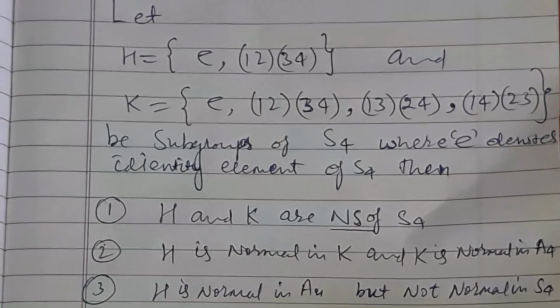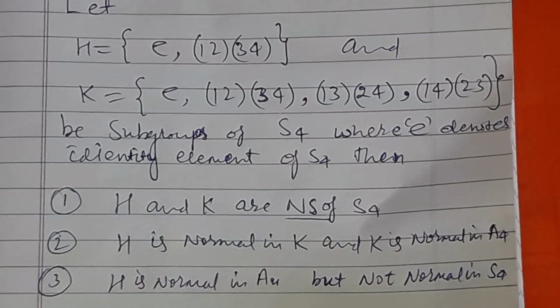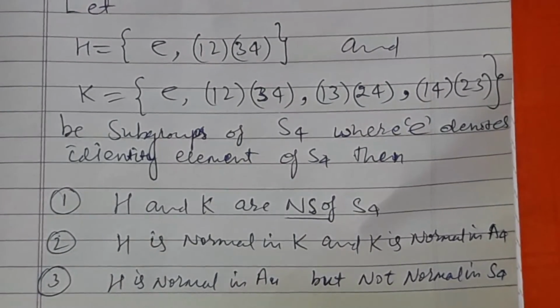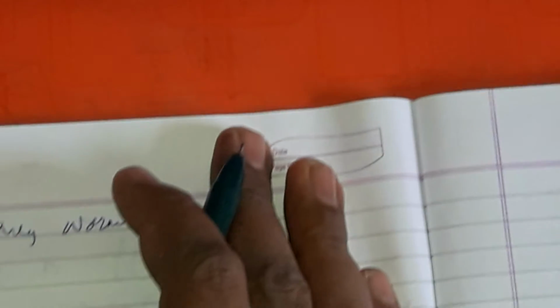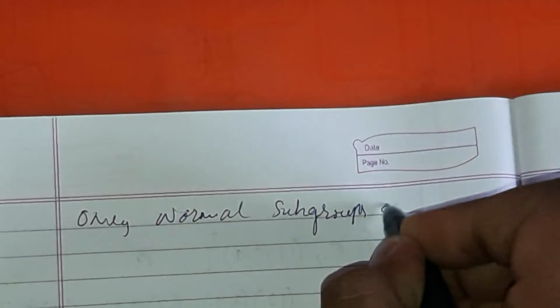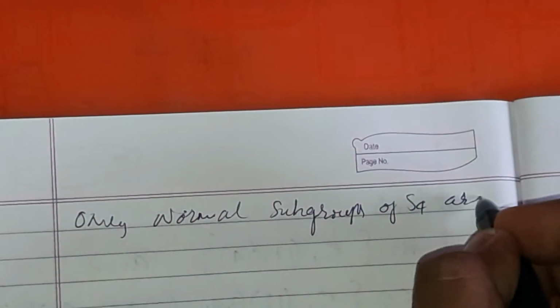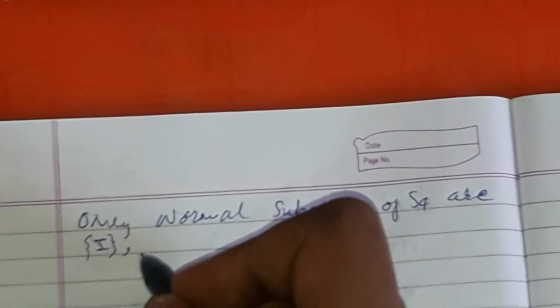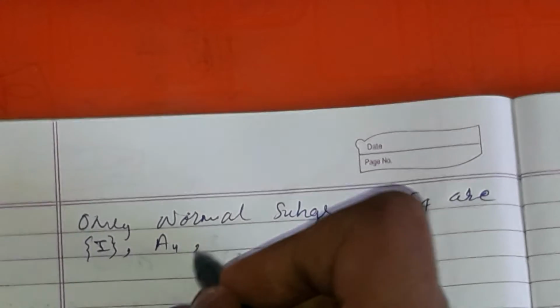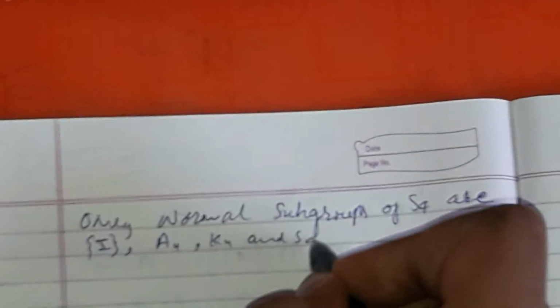Our question says that H and K are normal subgroups, but the only normal subgroups of S4 are the identity, A4, K4 and S4.